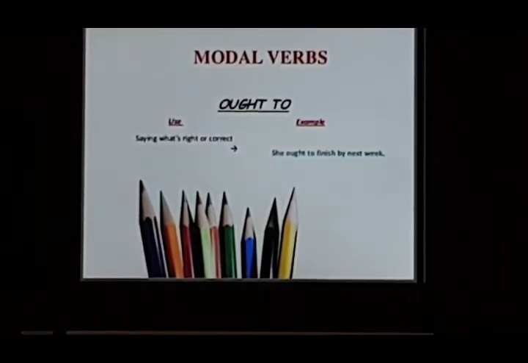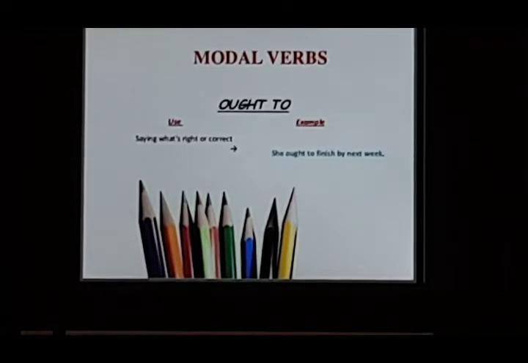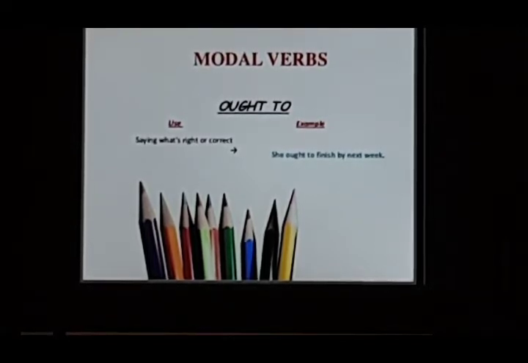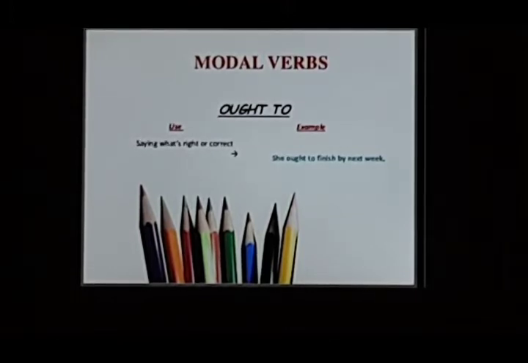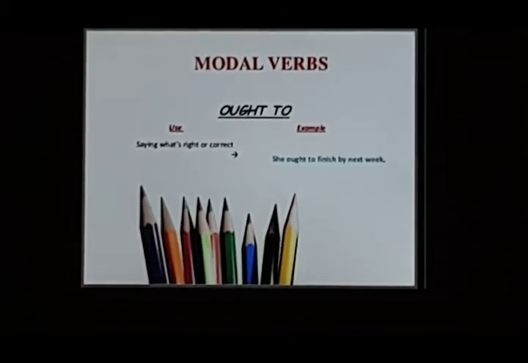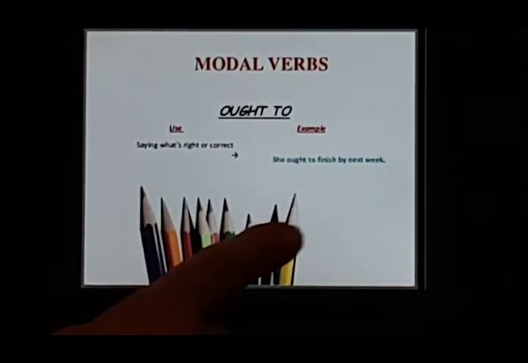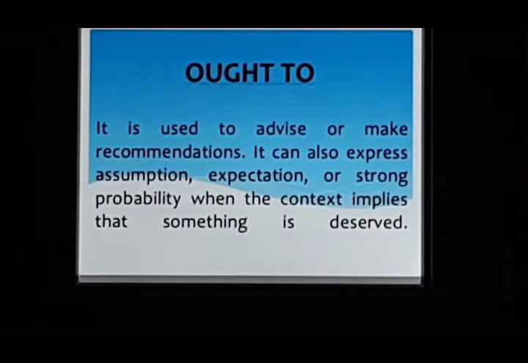And must is the strongest of all. If we say, she should finish by next week, that means it is obligatory for her. Okay? And then ought to, that means we have strong possibility or probability that she ought to. And then for she must, it is the strongest. She must, that means she has to do it anyhow.